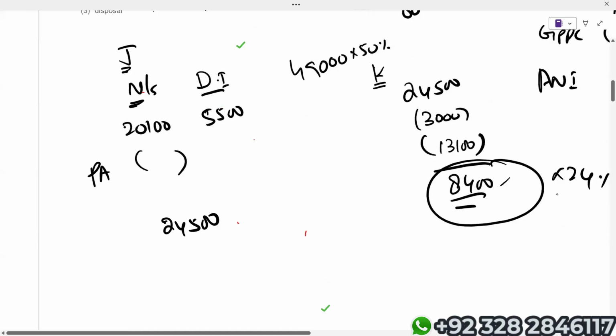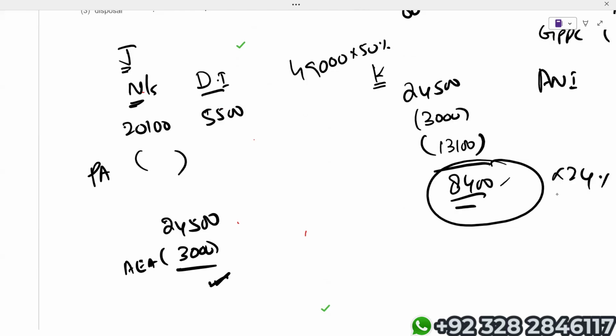24,500. We'll deduct the annual exempt amount. We'll get the taxable gain. And before applying any tax rate on this taxable gain, we'll check how much space we have in the basic rate band. If the entire taxable gain falls in the basic rate band, then we will apply 18%.